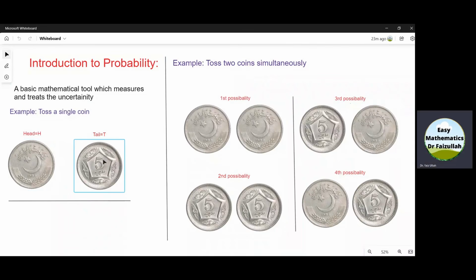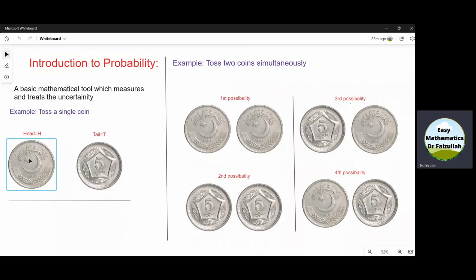Now the coin is in my hand. Before tossing the coin, if I want to know what is the possibility that I will get a head, then this is an uncertain situation because I want to measure something before it happens.